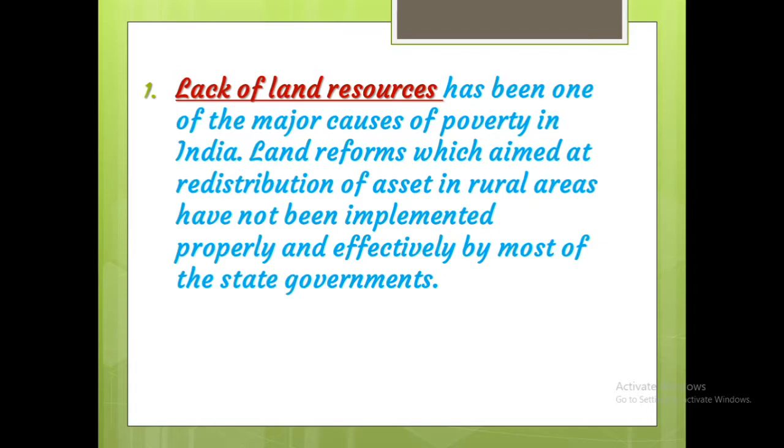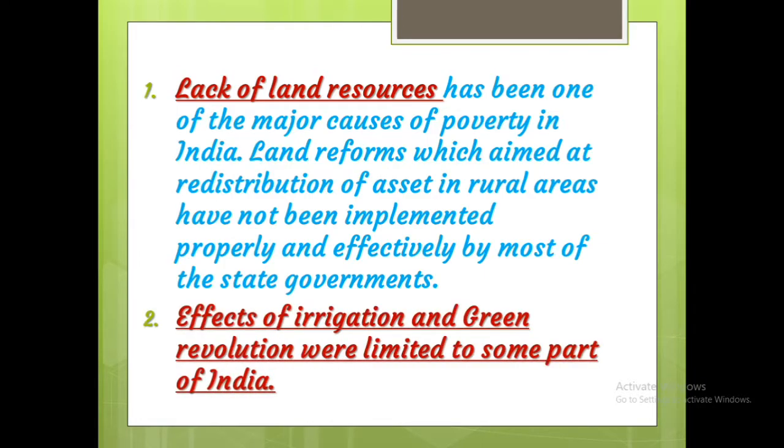Our government took a lot of measures for introducing land reforms, but the implementation of these land reforms was not effective in most of the states. This also led to poverty in our country.